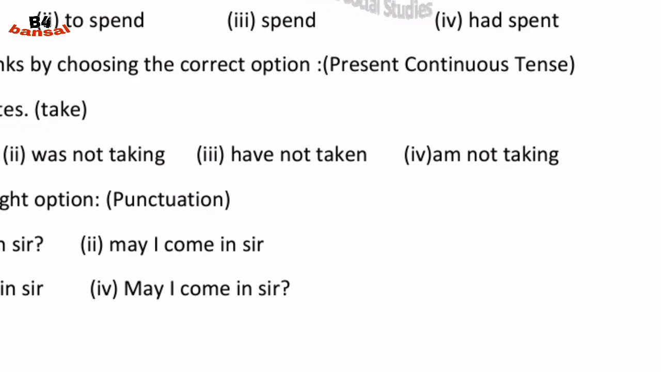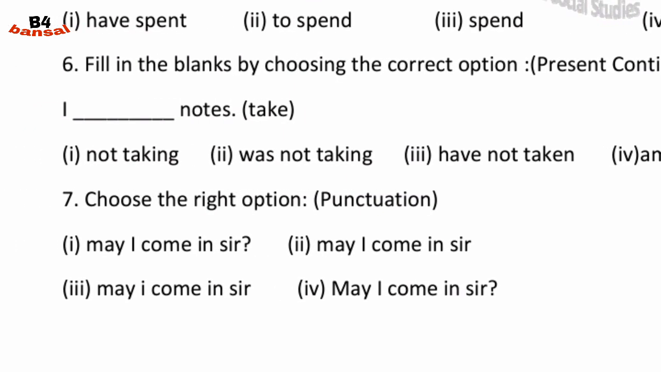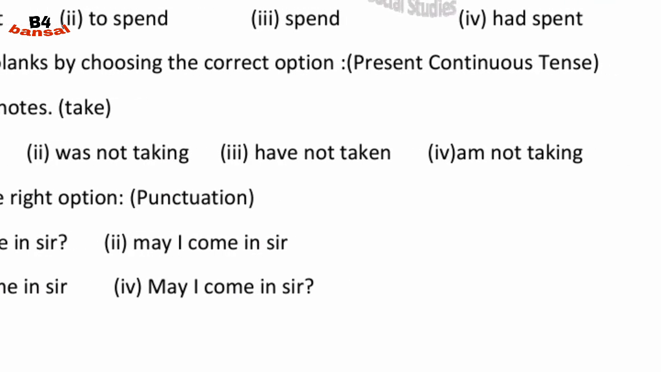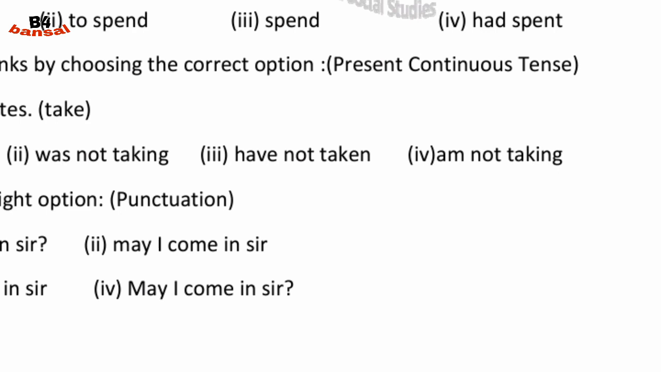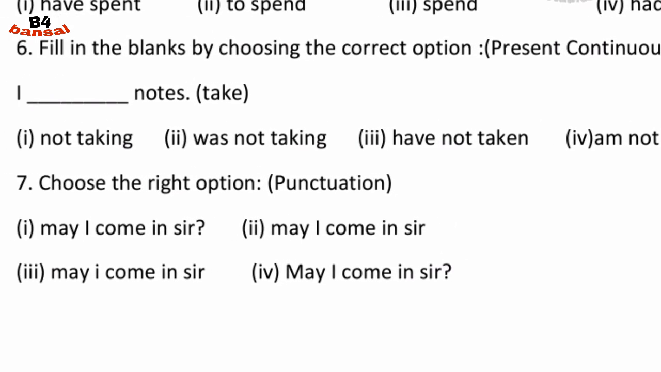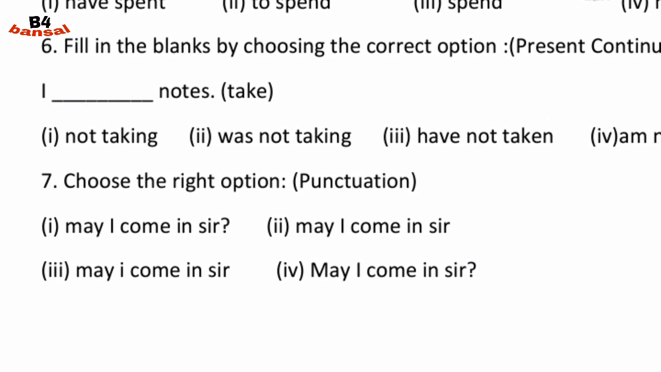Fill in the blanks by choosing the correct option. Present continuous tense. I dash notes, and the word is take. We have to make present continuous tense. As you know, in present continuous tense we use is, am or are with the first form of the verb plus ing. So is, am or are, you can see all the options.